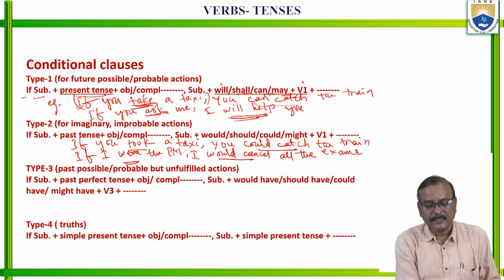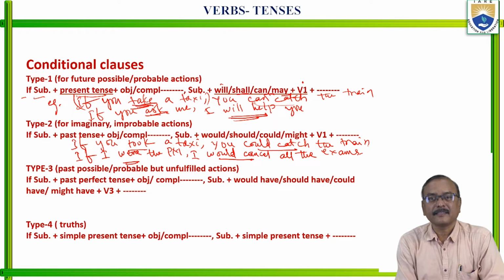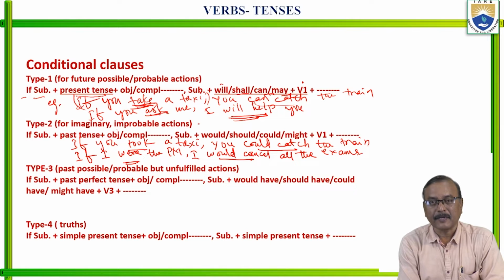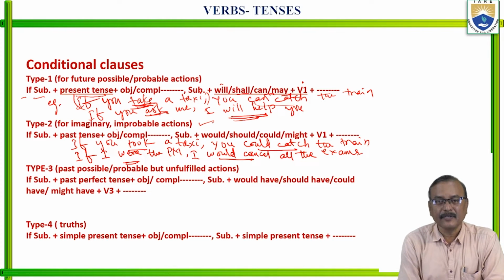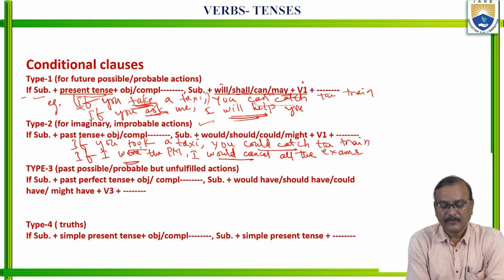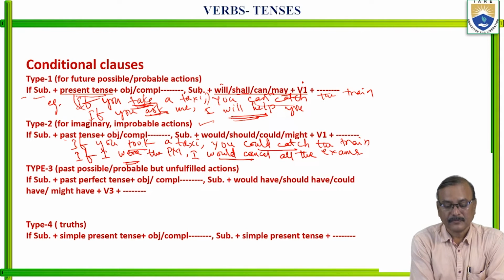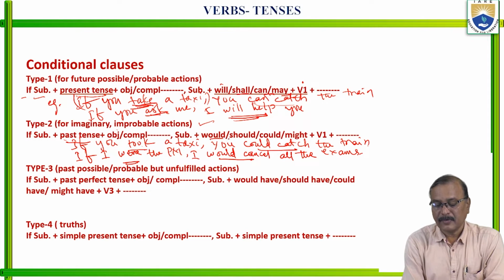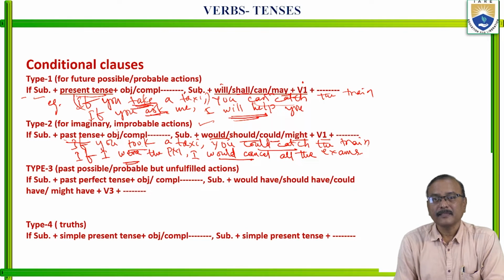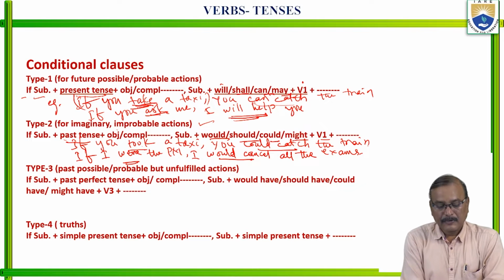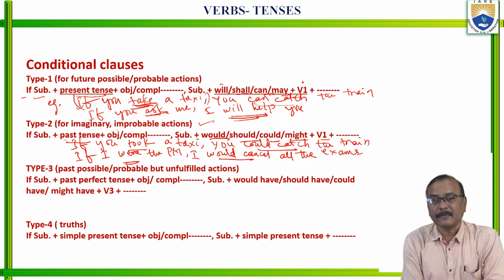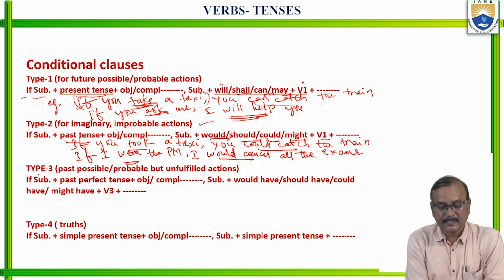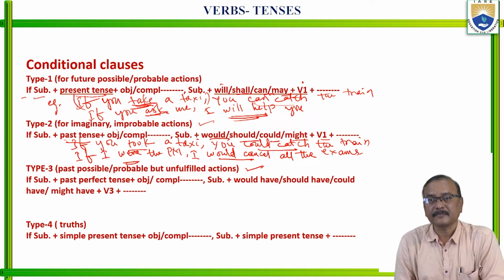Is it clear? This conditional clause is for only imaginary and improbable actions. See here the verb here. In the if clause here, we are using past tense, V2 form. We are using past tense. And in the main clause, would or should or could or might plus V1. Okay? See this. Next. For past, possible and probable but unfulfilled actions, here we use type 3 conditional clause.